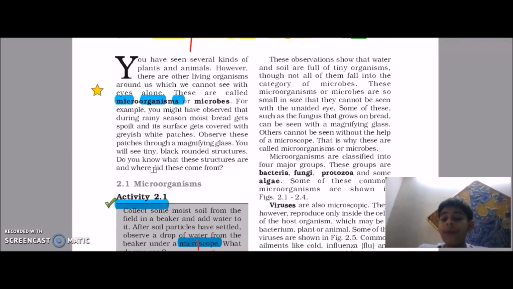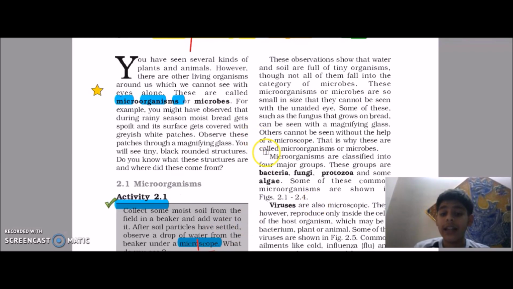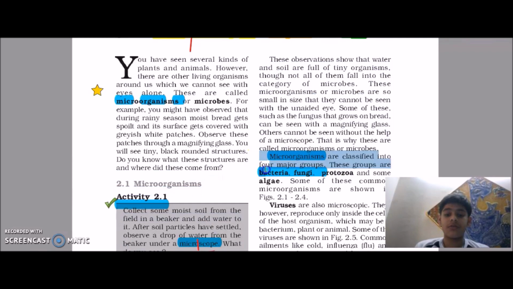So microorganisms are again divided into categories. There are 4 major categories. Sorry guys, actually my software is not working from the last 2 weeks. It wasn't working well. So 4 major.